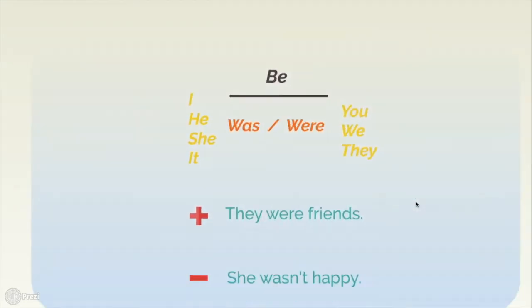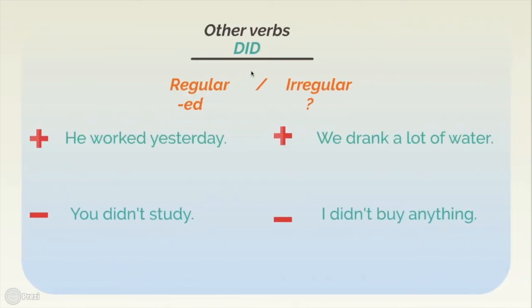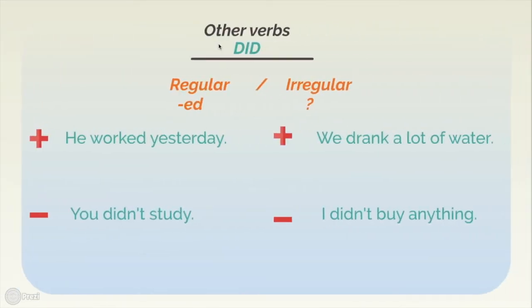Okay? So this is only for verb to be, but what happens with all the other verbs? Well, they need this auxiliary did. We do not need the auxiliary did with the verb to be because it is already the auxiliary, okay? But for all the other verbs, we use did in the negative and in the questions. This week, we are not seeing the questions, only affirmative and negative. Questions is the topic for next week.